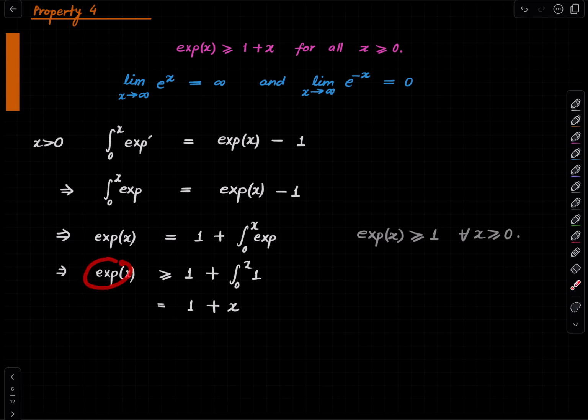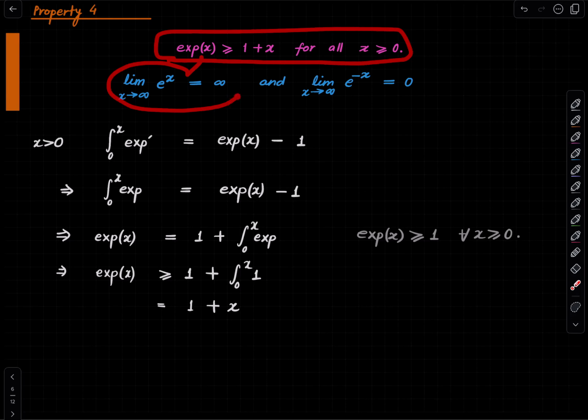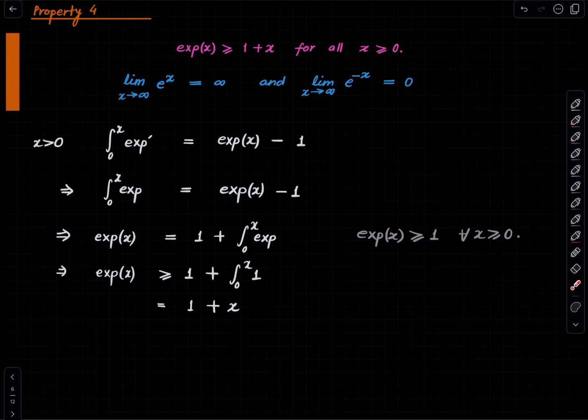So the exponential function is at least 1 plus x for all positive x, but I encourage you to prove it for every x. Okay? And therefore, this is now clear. If you have this, clearly this has to hold, right? The exponential function grows without bound, and that is what the statement is.